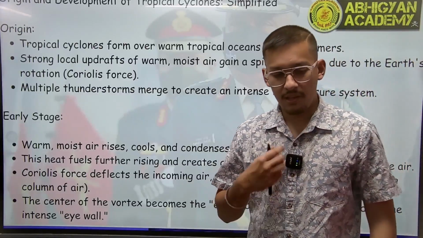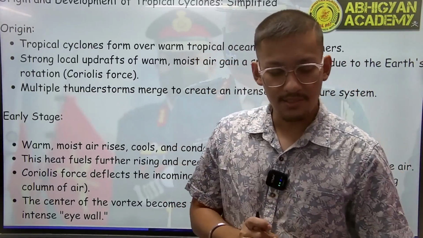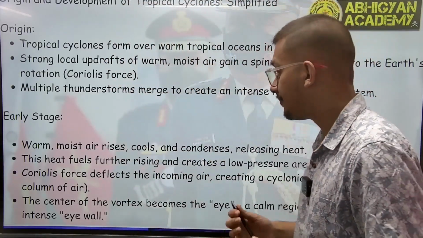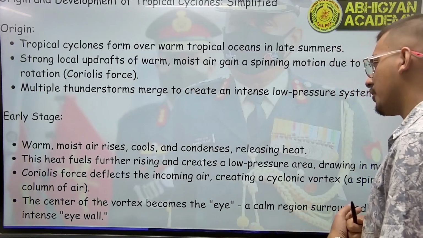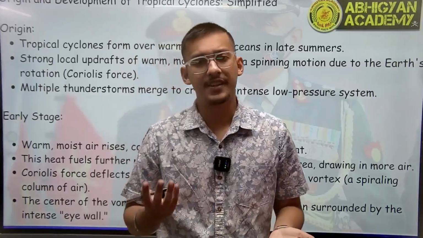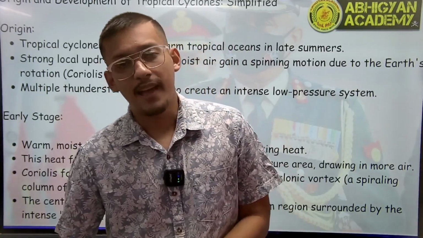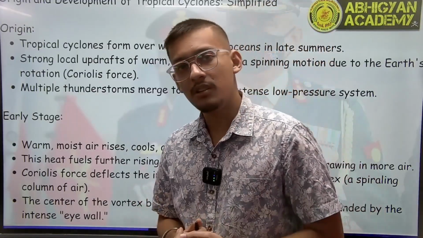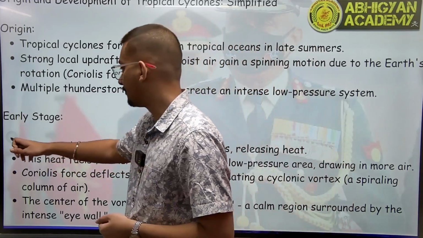Then we come on to the early stage. So what happens in early stage? So basically in early stage, the warm moist air rises, right? It rises, then the heat fuels more rising and creates low pressure. Then of course there is the Coriolis force. Coriolis force creates the whirling effect of cyclones, and then we get the eye of a cyclone. Eye of the cyclone has clear weather or calm weather. So these are the important points here. I'll be marking it here.